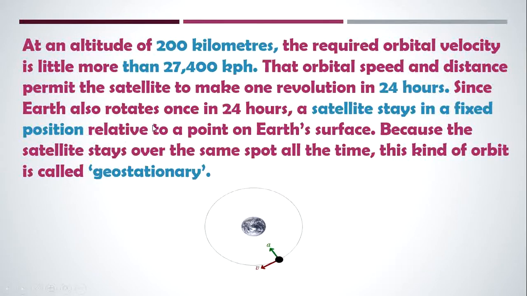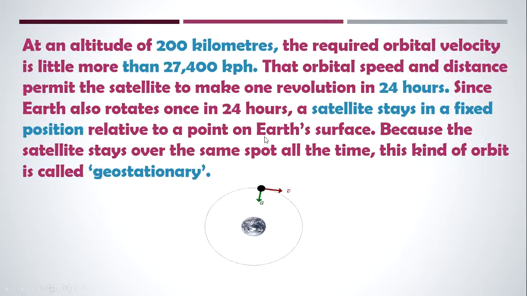Since Earth also rotates once in 24 hours, a satellite stays in a fixed position relative to a point on Earth's surface. Because the satellite stays over the same spot all the time, this kind of orbit is called geostationary. See this diagram. Here the satellite moves with a constant velocity. At an altitude of 200 kilometers, the required orbital velocity is a little more than 27,400 kilometers per hour.